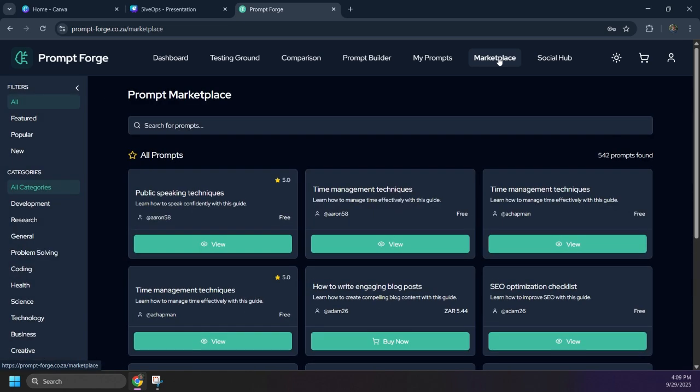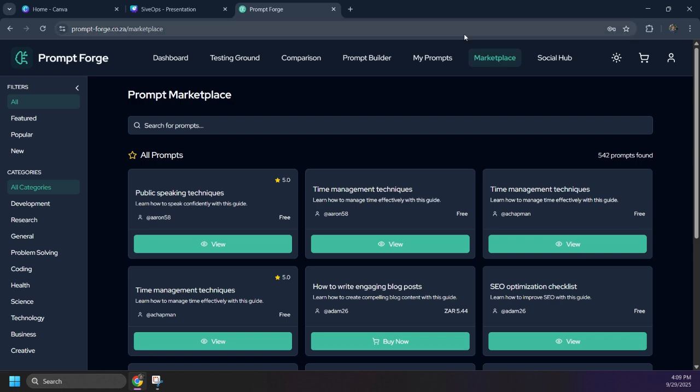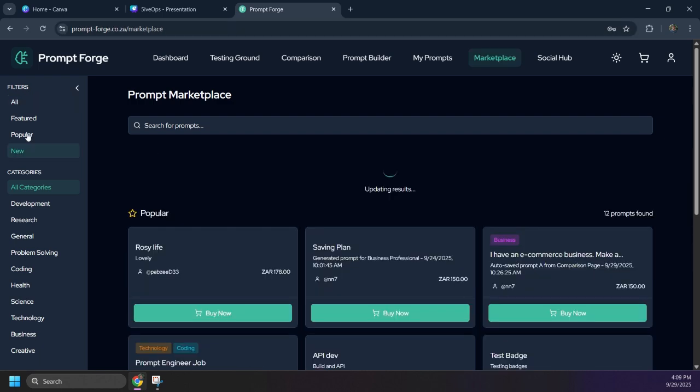Our marketplace provides a comprehensive page for users to view newly published prompts as well as popular prompts on our platform.